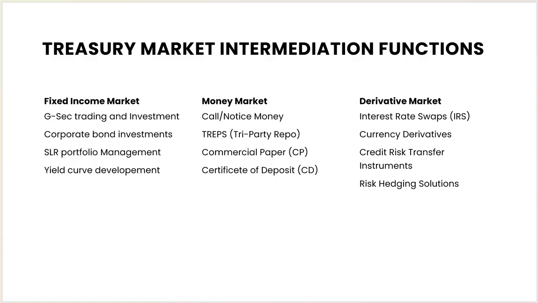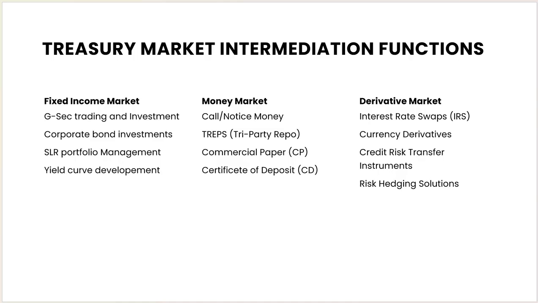So let's move on to the next slide, where we are going to discuss treasury market intermediary functions, intermediation functions, guys. So fixed income market, money market, and the derivative markets are the treasury intermediaries, and their functions in fixed income are G-Sec trading investment, corporate bond investment, statutory liquidity ratio, portfolio management, yield curve development. So all these parts come under the fixed income market.